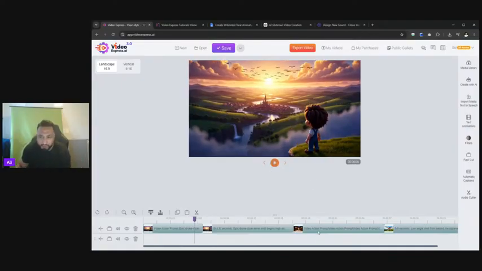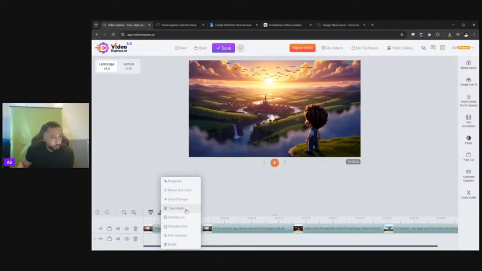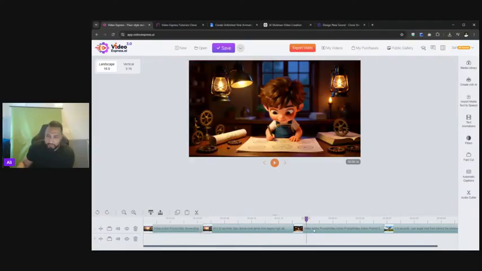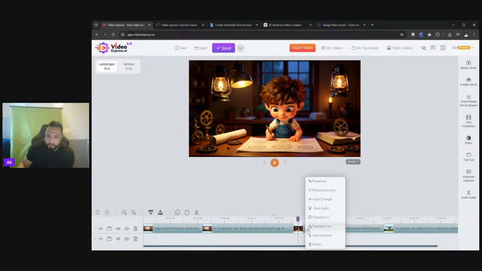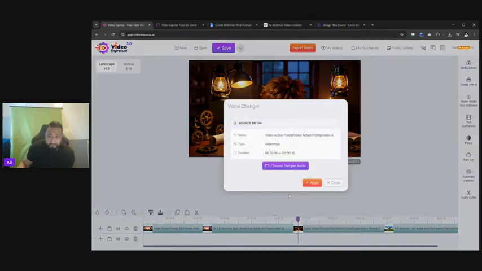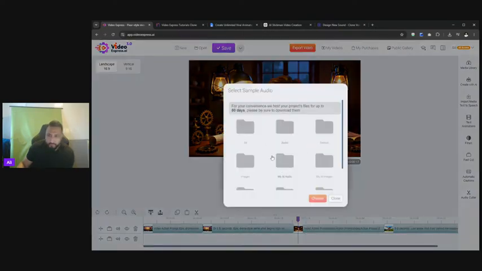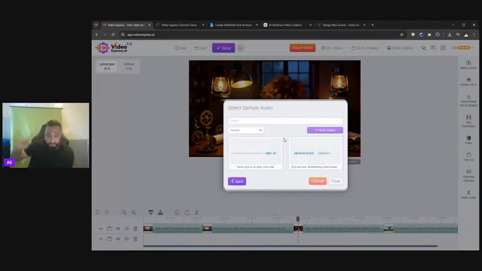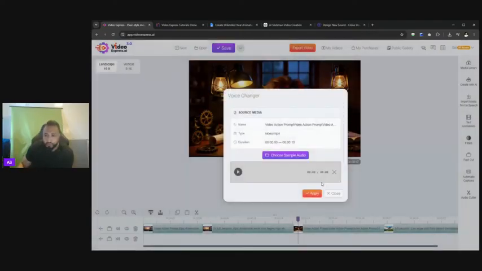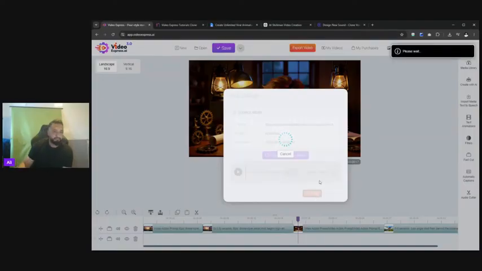So I'll do that one more time. Once we've saved it, you save the audio that you desire. And then, depending on the timelines, obviously you want that consistency. You just right click, because we haven't done the second audio. We go to voice changer, choose sample audio, and then we go to my AI audio because that's where it was saved. Never give up. Okay. Choose and apply. And that's it.